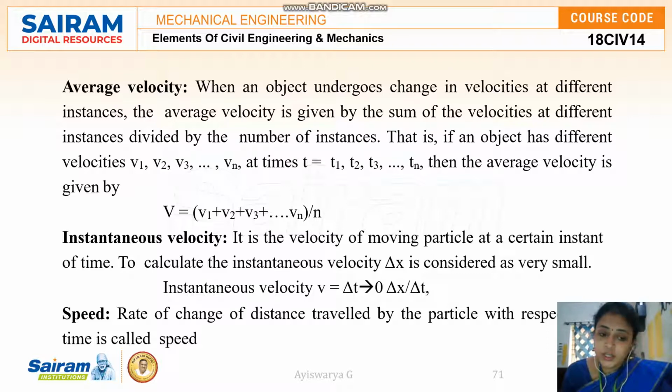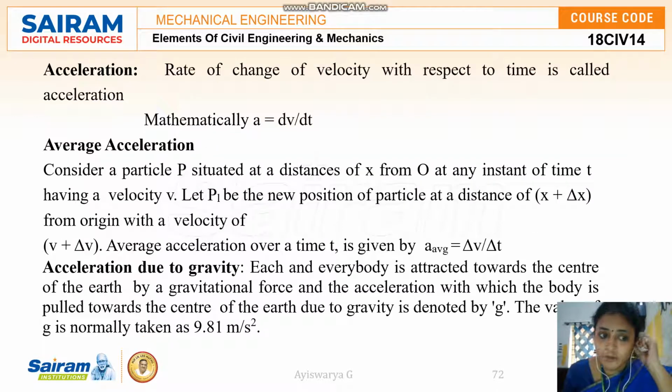So what is meant by speed? Speed is the rate of change of distance traveled by the particle with respect to time. Whereas what is meant by velocity? It's a rate of change of displacement, and speed is a rate of change of distance. So both are with respect to time. When an object is undergoing a lot of change in velocities, the sum is calculated by the formula of average velocity. And when the velocity of a moving particle is calculated with respect to a certain instant of time, it is called instantaneous velocity. The next one is acceleration.